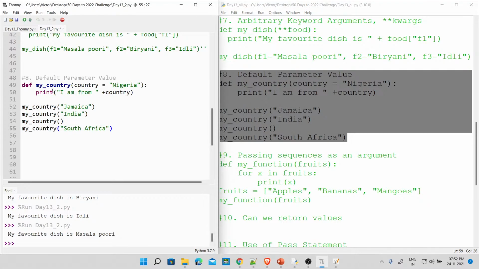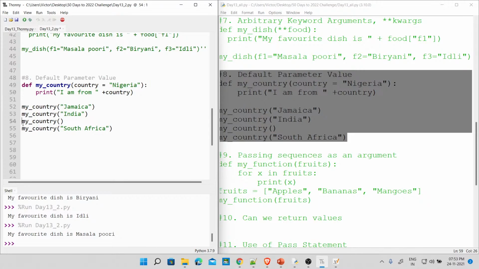All right. So here I am from, what is the default value? Nigeria. So this will try to avoid that error. Okay, let's run this first. Okay, and let's see, let me explain this and we get back to this. So look here, guys, look here. This does not require any arguments, yes or no? But if I run this now, I am from, I'm taking one country. This will run, this will run, this will throw an error. Because it says it requires one argument is found none. That means if I want to say this, actually, we have seen that initially. I have to put this as a parameter. Yes or no? Let's continue. There's not much time. So undo this. So in case if I call this, let me comment this out first.